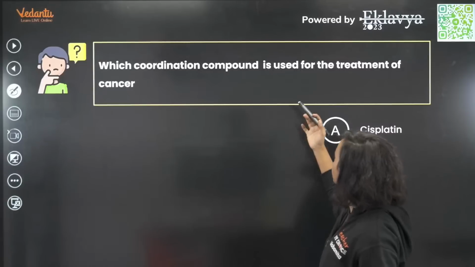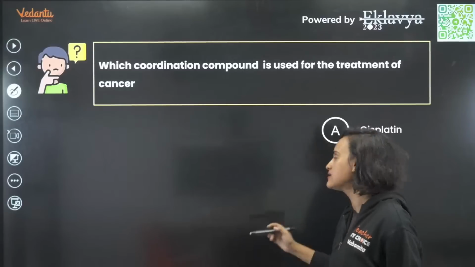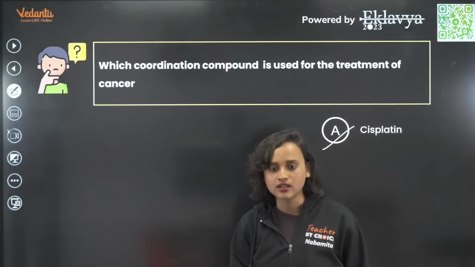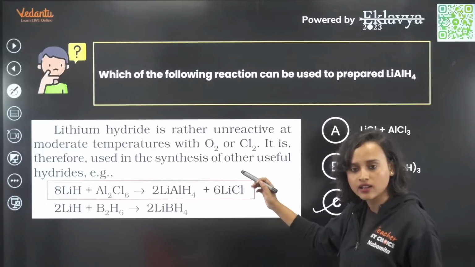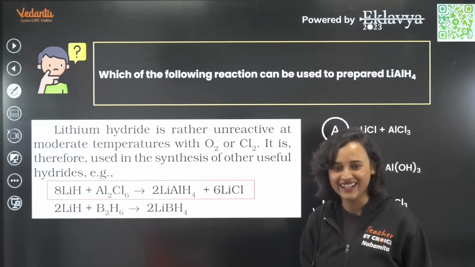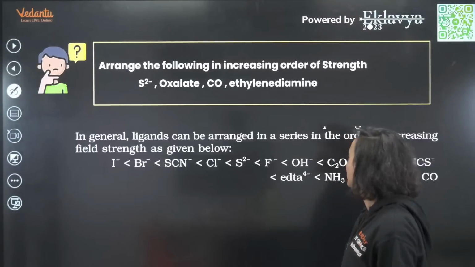Which coordination compound is used for the treatment of cancer? Okay. Very direct. Very easy. Cisplatin. Cisplatin is the correct answer. Skipped this question? Which one? This? Oh, I had taught you this. It was very easy, and I had taught you this. Anyway, moving on.